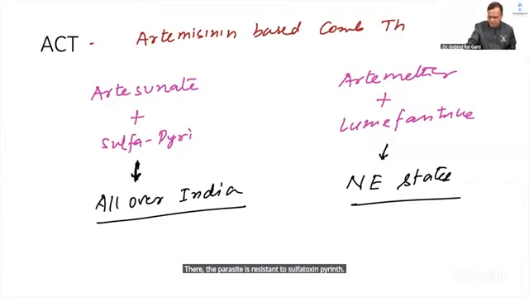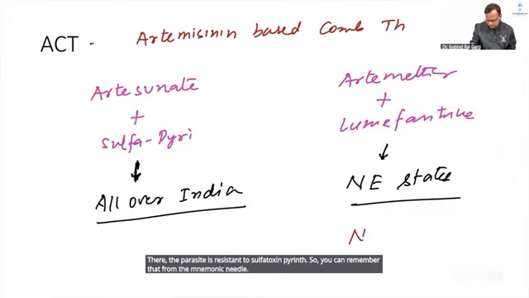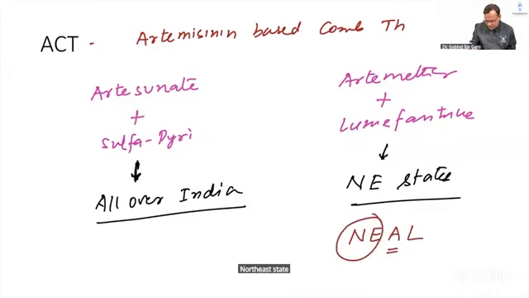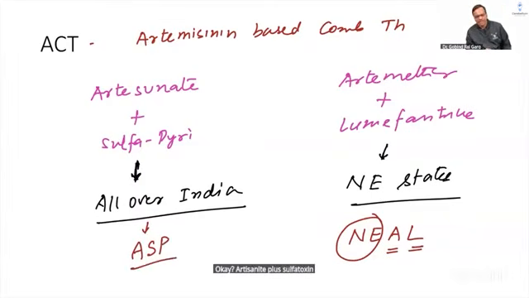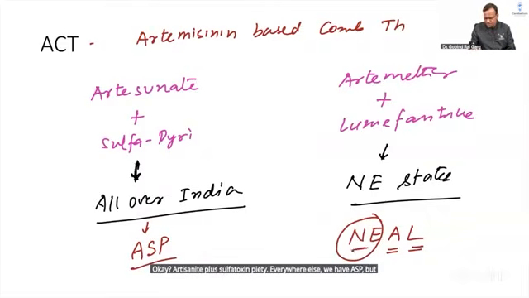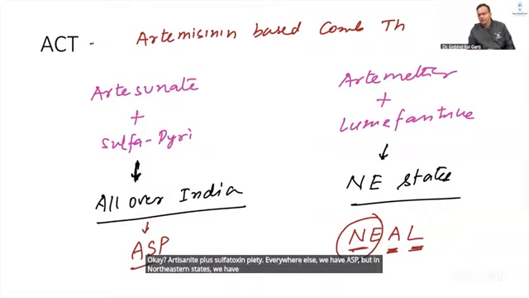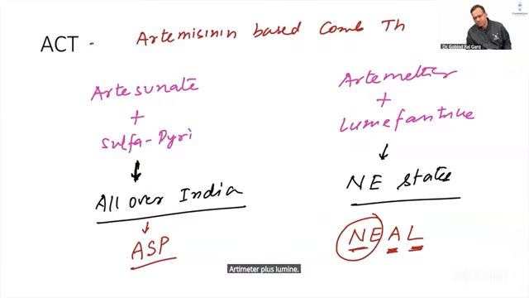So you can remember that from the mnemonic NEEL. Northeast states have Artemether plus Lumefantrine; in the rest of India, ASP, Artesunate plus sulfadoxine pyrimethamine. Everywhere else we have ASP, but in northeastern states we have Artemether plus Lumefantrine. Remember it with NEEL, however you like to remember it. NEEL is also good. Okay.